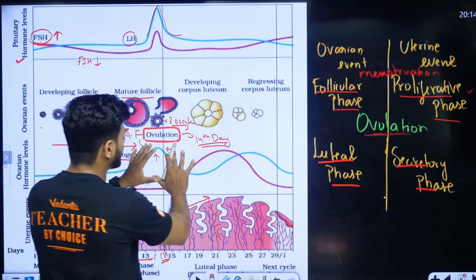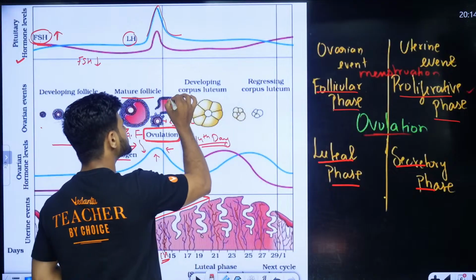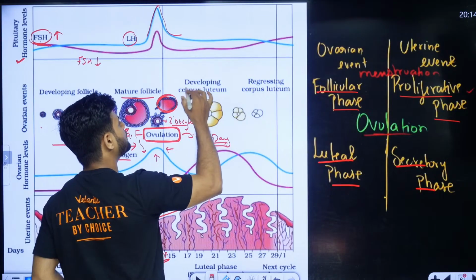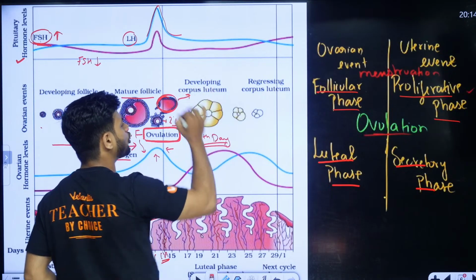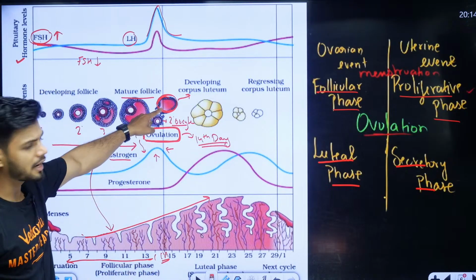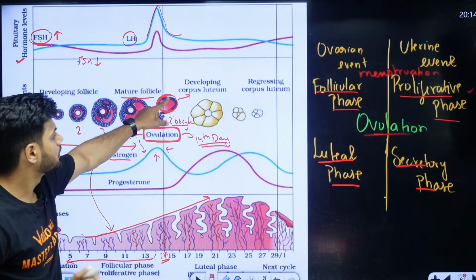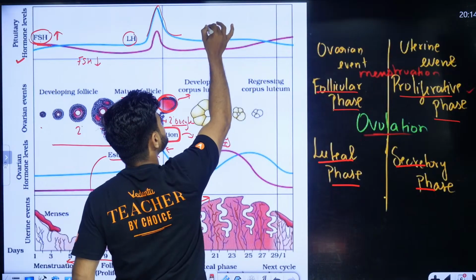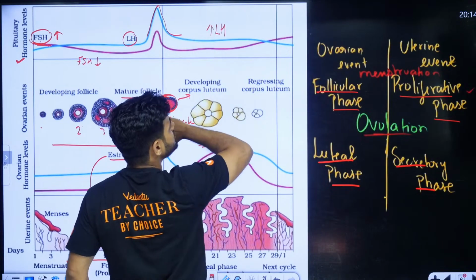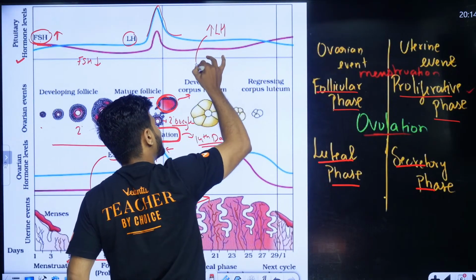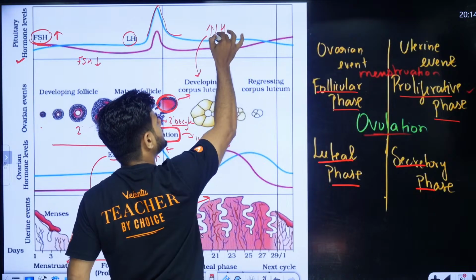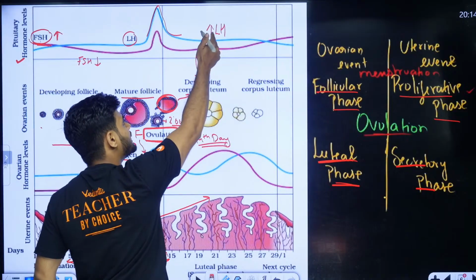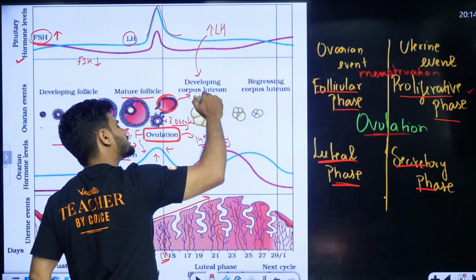Now, initially what happens? Understand. This ruptured Graafian follicle is there, right? The remaining part here will convert to something called the corpus luteum. Now, students, can you see here? In this stage, there is an increase in LH at the start. This increase in LH is also called the luteal phase, that's why. This LH will maintain the corpus luteum.